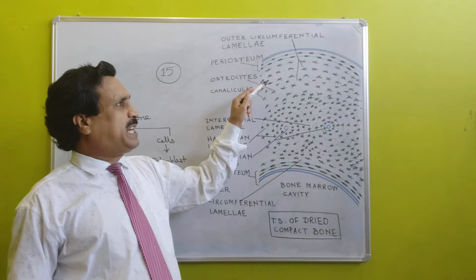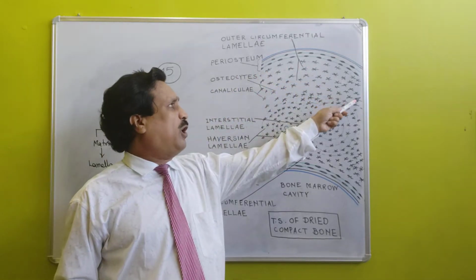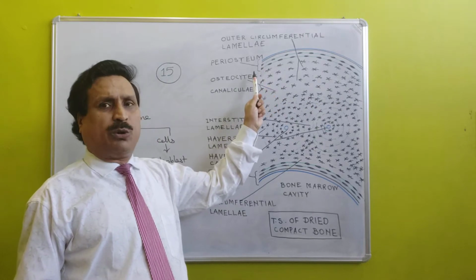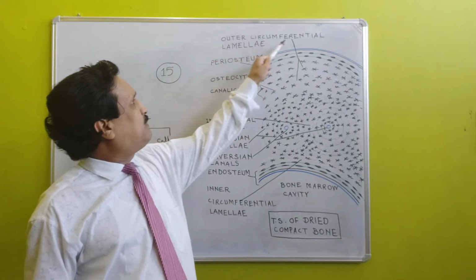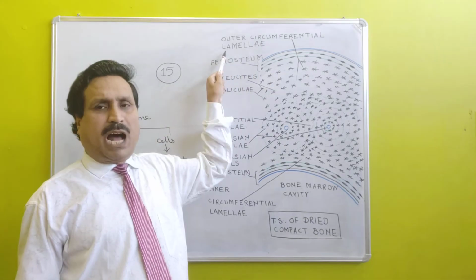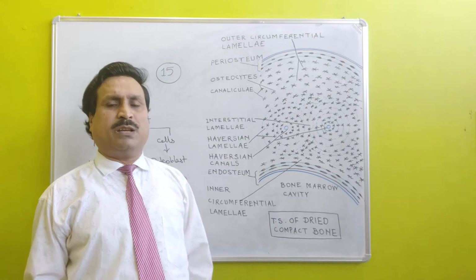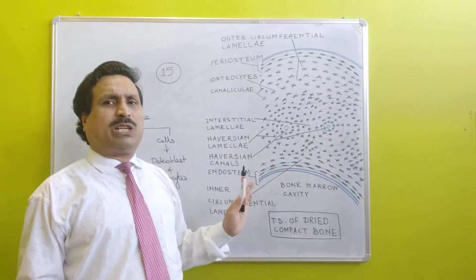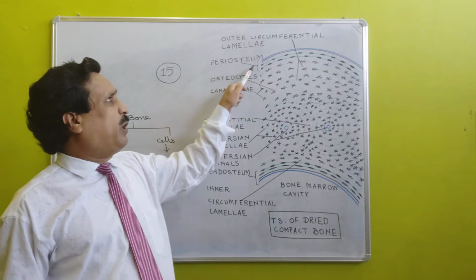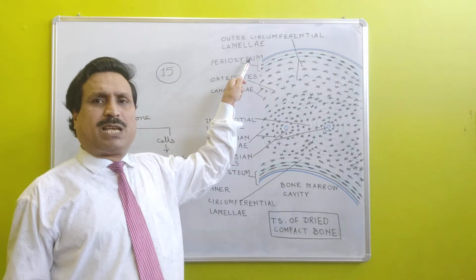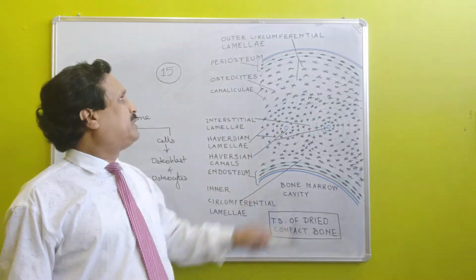Lamellae present in the outer peripheral zone of the bone are called outer circumferential lamellae. In the bone, the outermost covering is the periosteum, an example of dense irregular connective tissue.